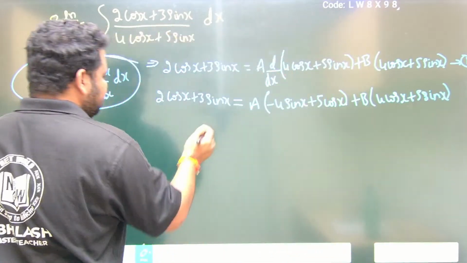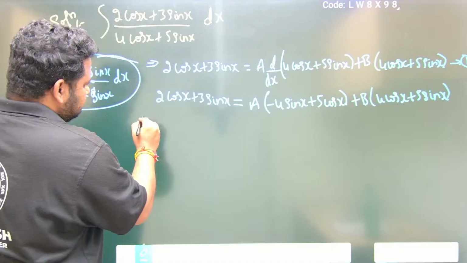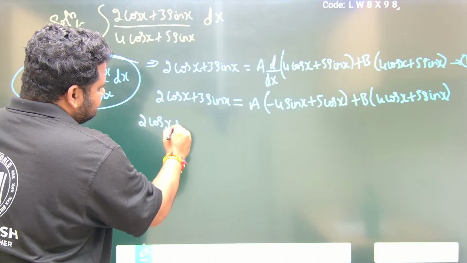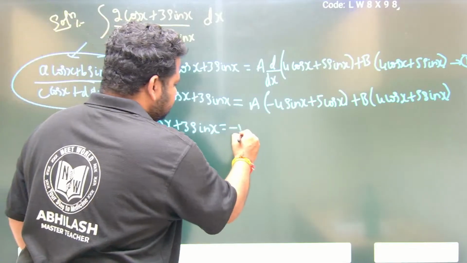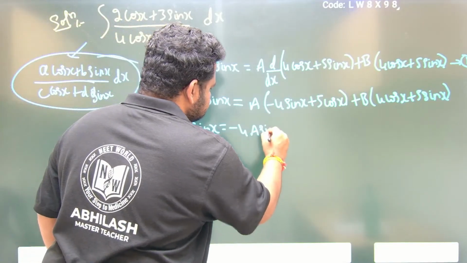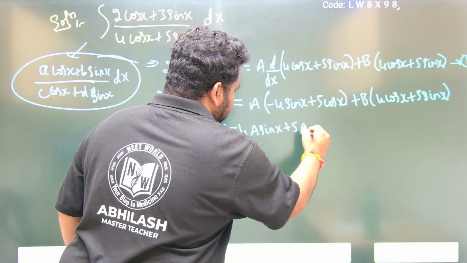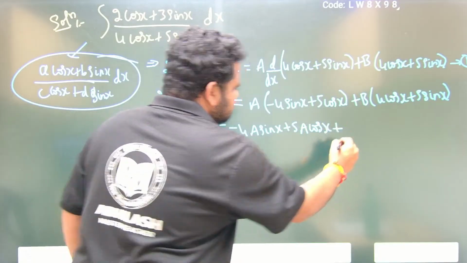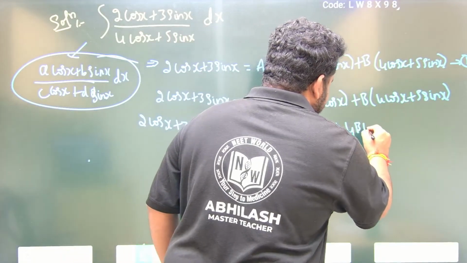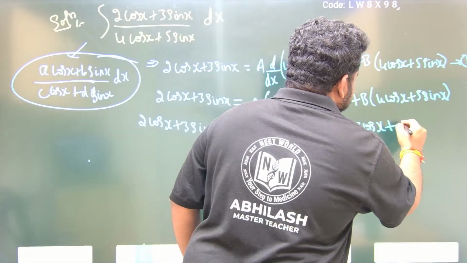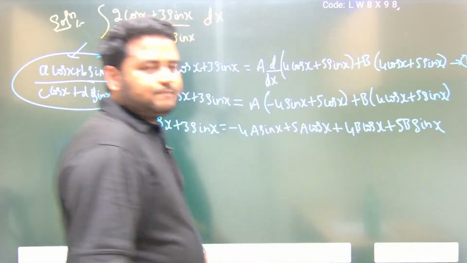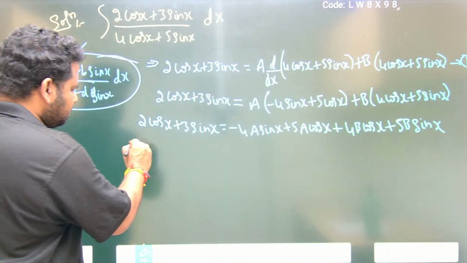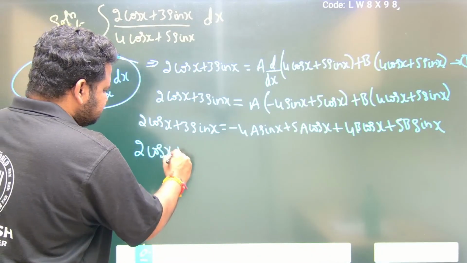Now let us multiply with a and b. So 2 cos x plus 3 sin x is equal to minus 4a sin x plus 5a cos x plus 4b cos x plus 5b sin x. Now let us write it in terms of coefficients of cos and sin.